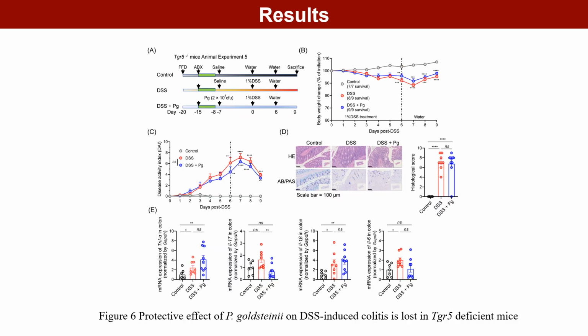Next, we found, in the absence of TGR5, the protective effects of P. goldsteinii on body weight and the colon were completely abolished. This suggests that the anti-inflammatory effect of P. goldsteinii is dependent on the TGR5.